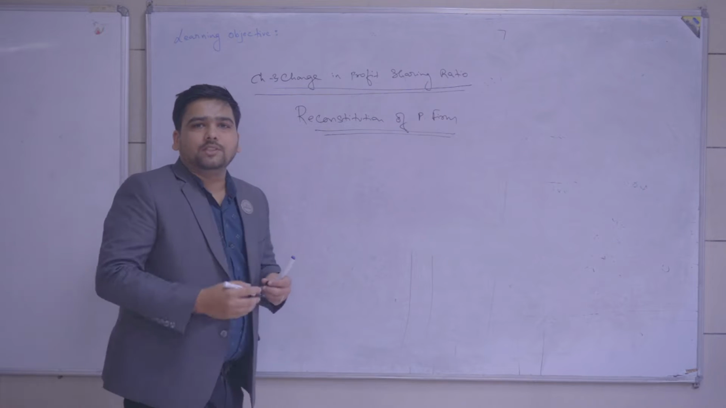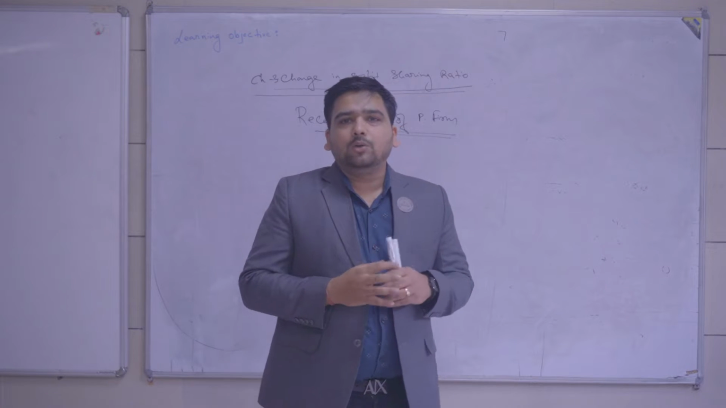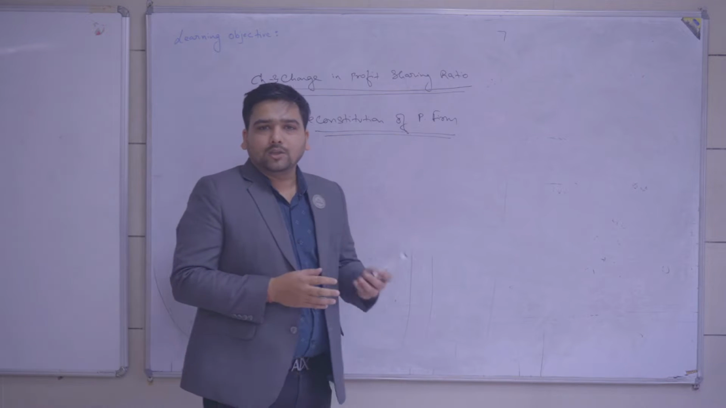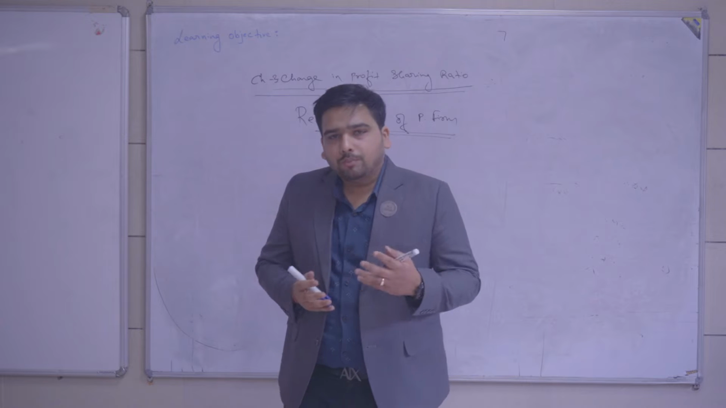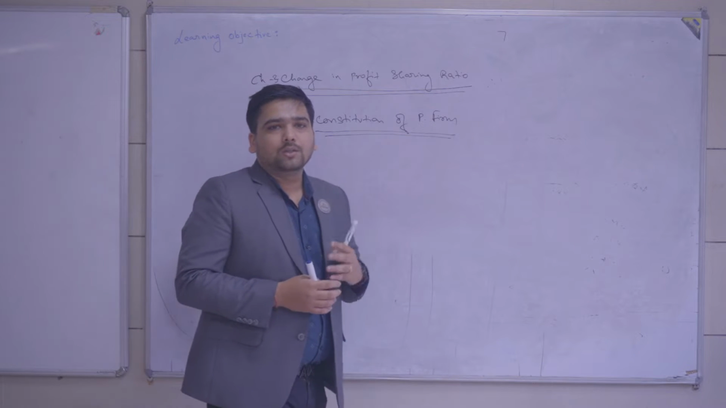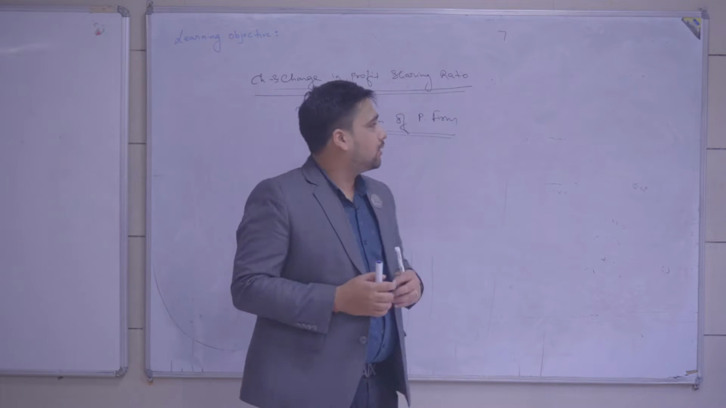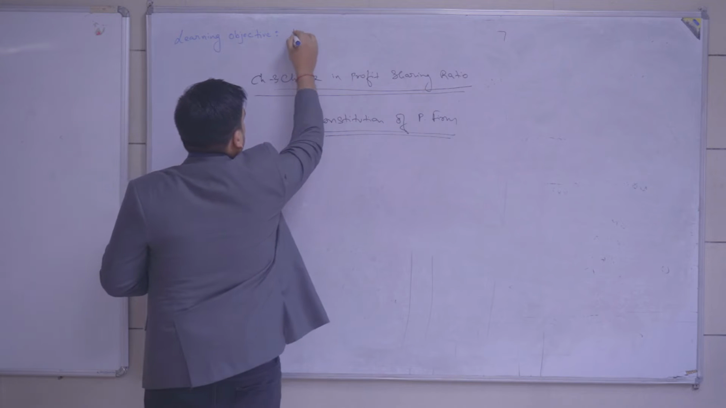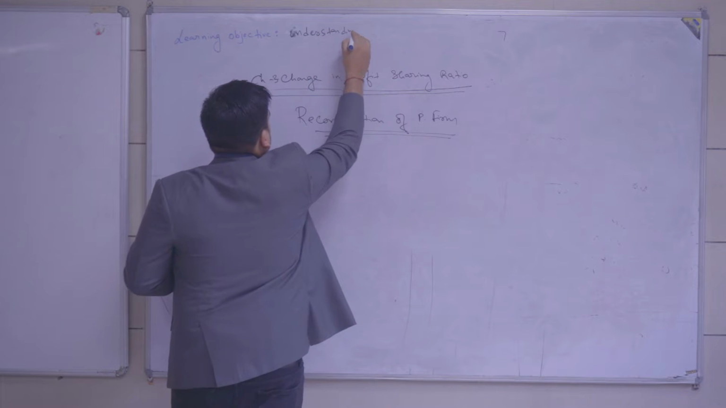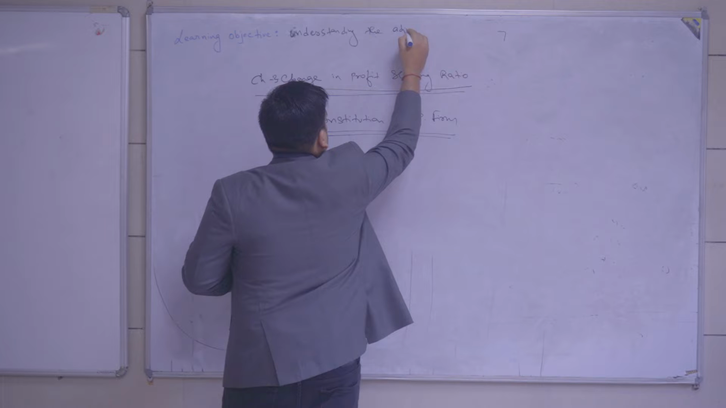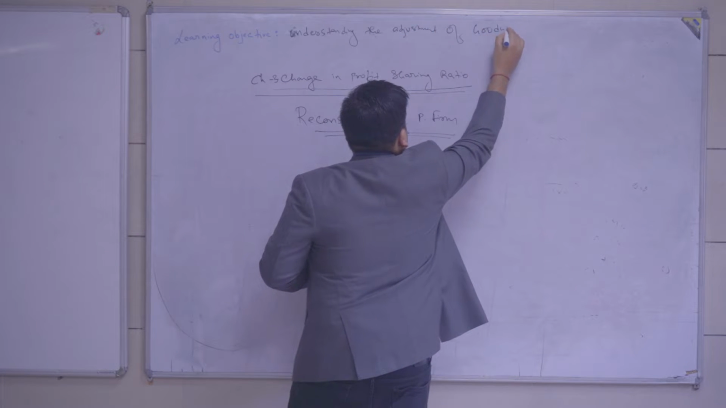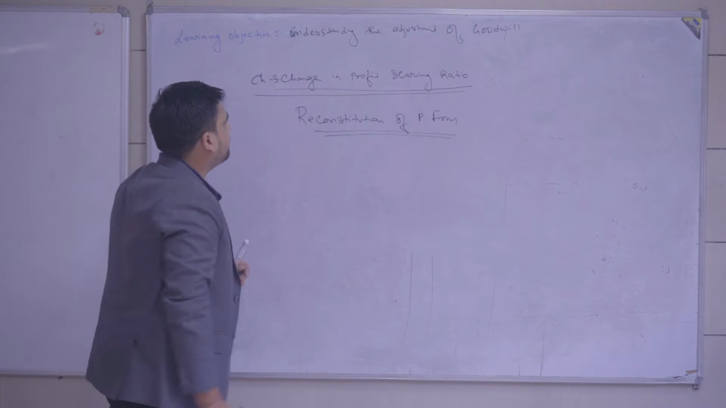And the learning objective of this chapter is that we will be able to learn how the reserves, the accumulated profits, the accumulated losses, purchased goodwill and self-generated goodwill will be adjusted in the books of the partnership firm among the sacrificing partners, old partners, gaining partners, and so on. So the learning objective is understanding the adjustment of goodwill that we have studied in chapter number 2.